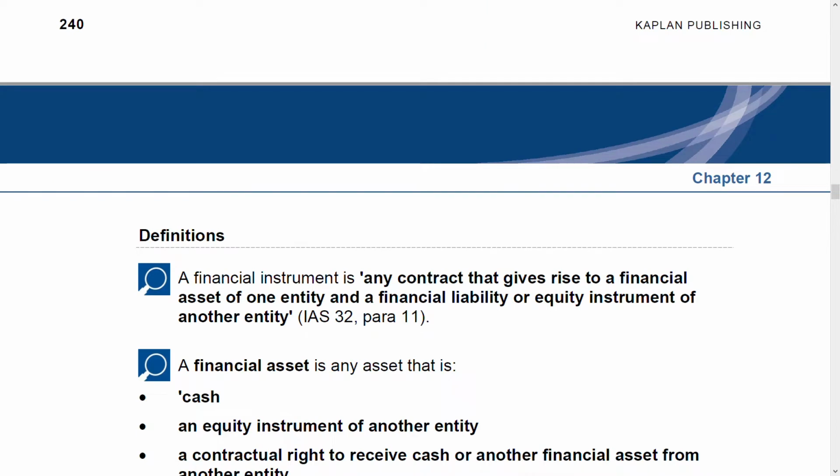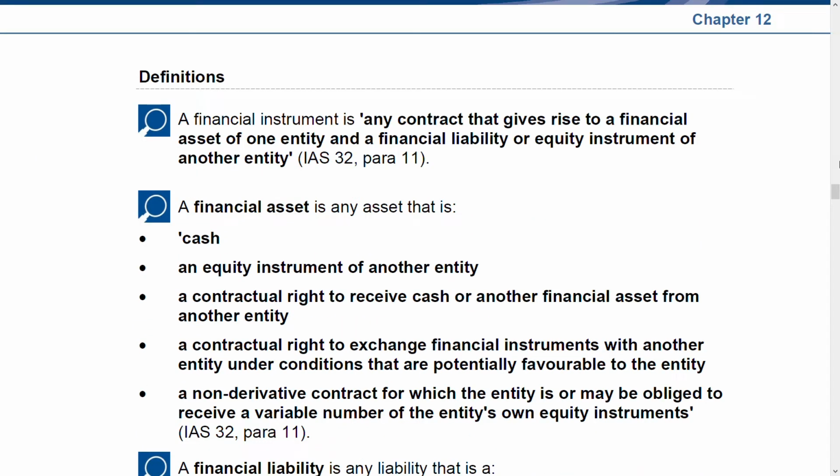First, we are going to start with the definitions, because it's very important that you know the definition of each financial instrument. What is a financial instrument? Definitely, you will not be asked in the exam, what is a financial instrument, what is a financial asset. But in order to understand how an item needs to be recognized, measured or presented, you should know the definition. Definition is like a supporting thing; it supports your answer. So the first definition is of the financial asset.